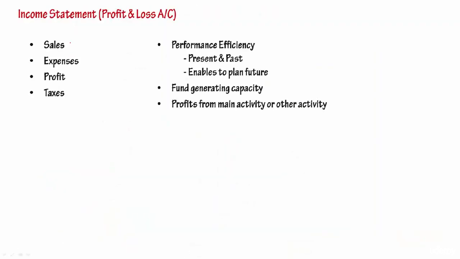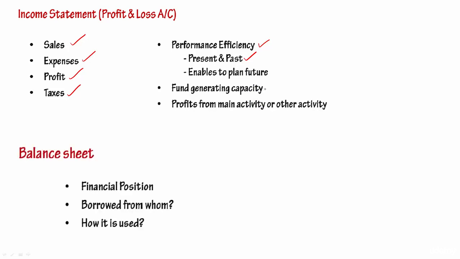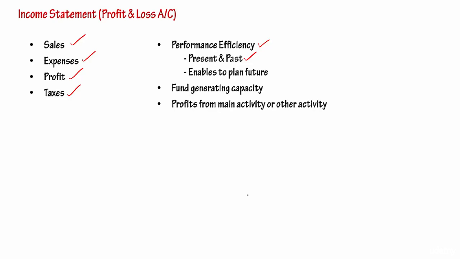Income statement will communicate what are the sales, expenses, profit, taxes of the entity. More than that, it is going to enable the banker to understand the performance efficiency, both present and past. It will also enable the banks to plan what will be their future turnover, future sales. It means they can do the projections. It will enable the banker to understand what is the fund generating capacity of the business.